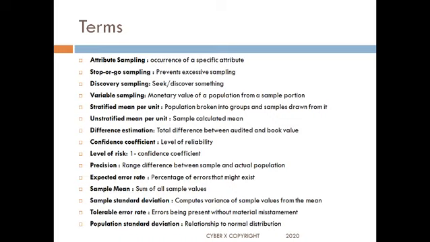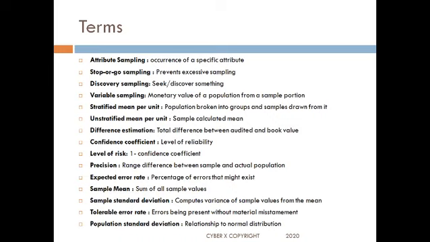Expected error rate is the percentage of errors that might exist. When I take a sample, I am trying to substitute most of the characteristics, ideally all of them, but possibly it may not be possible. So I will try to get most of the characteristics, and what is left out is the errors. So it is the percentage of errors that might exist. Sample mean is the sum of all sample values. Sample standard deviation computes the variance of sample values from the mean.